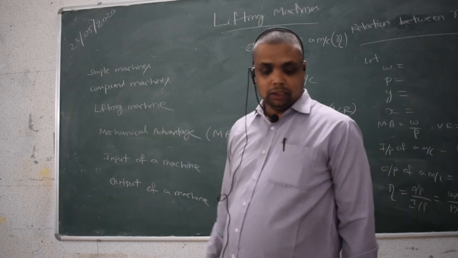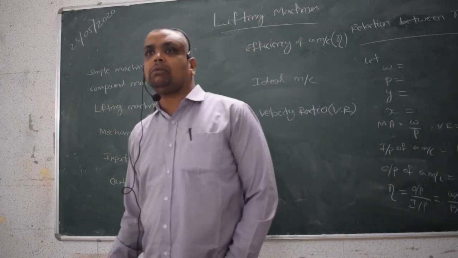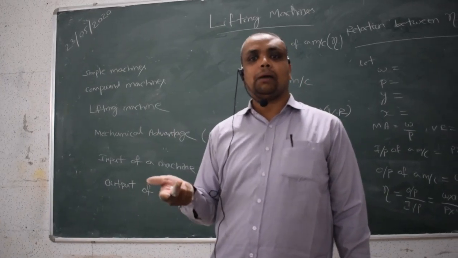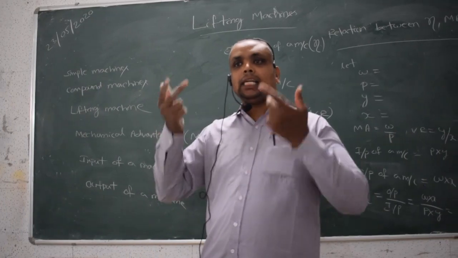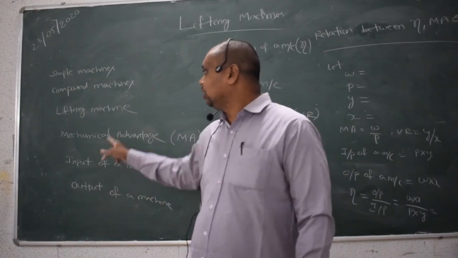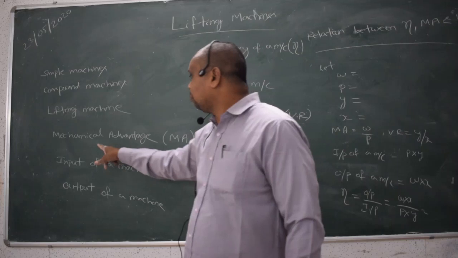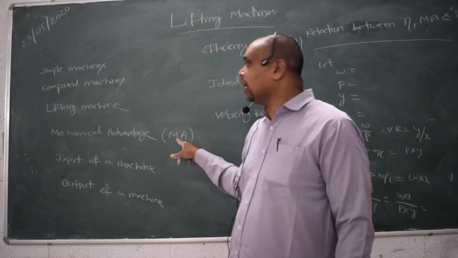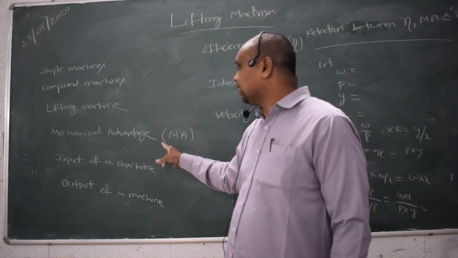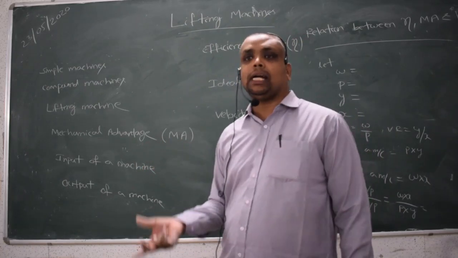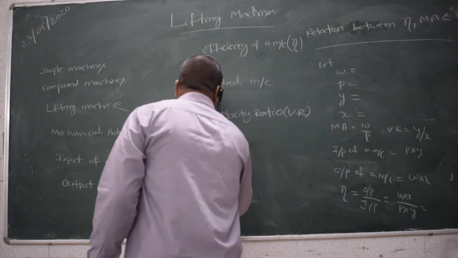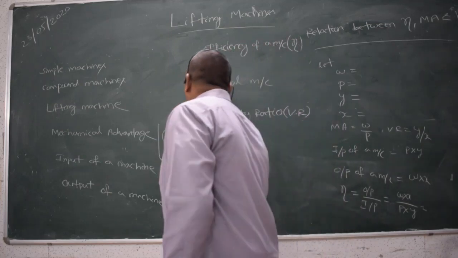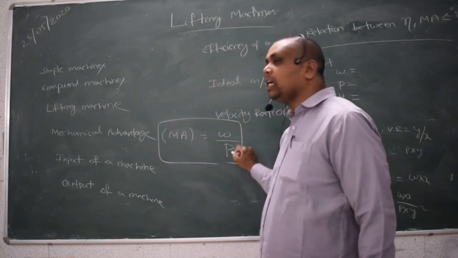After that, the lifting machine. As I have already told, a lifting machine is a device by which, by applying lesser effort, we can raise or lower a heavy load. This is the concept of a lifting machine. Next, the term mechanical advantage, written in short as M.A. Mechanical advantage is the ratio of weight lifted to the effort applied. So shortly we can write M.A. is equal to W by P.